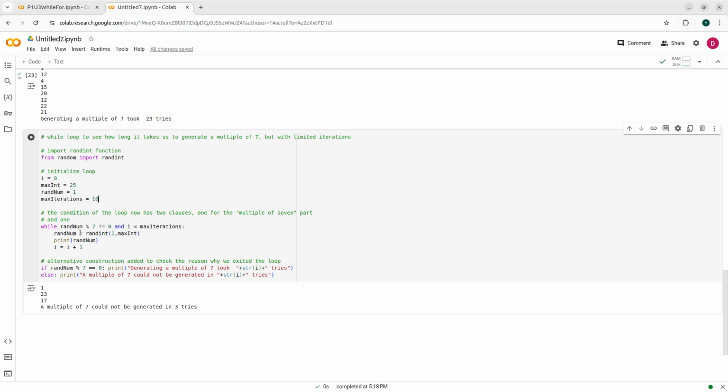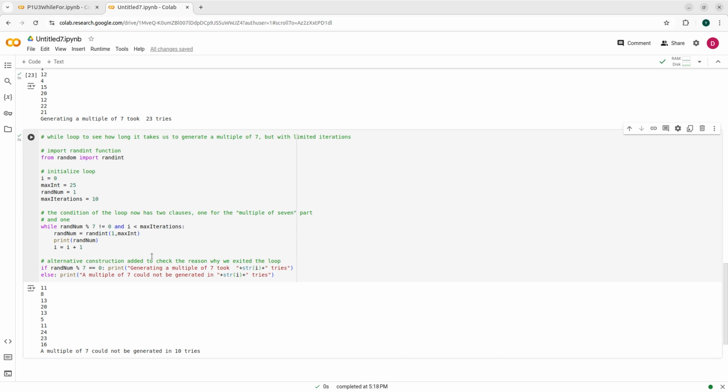So what I have added is this part of the condition. My number of iterations has to be smaller than a maximum that I'm giving it here, and I can run it a few times. In this case it took 4 tries, in this case it took 10 tries. Okay, sorry, it could not be generated in 10 tries. I tried 10 times and I got here.